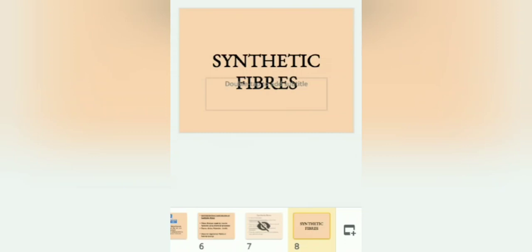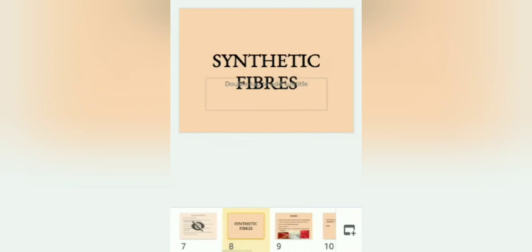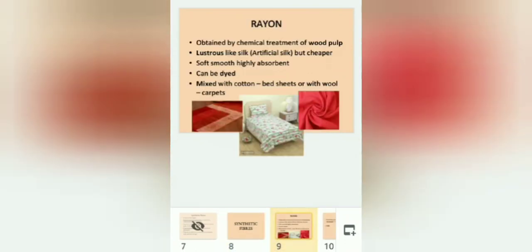Now we are going to see in synthetic fibers, we will first see rayon, obtained by chemical treatment of wood pulp. It is lustrous like silk, also called as artificial silk, but cheaper. It is soft, smooth, highly absorbent. Can be dyed. Mixed with cotton, you can make bed sheets, or with wool, you can make carpets.